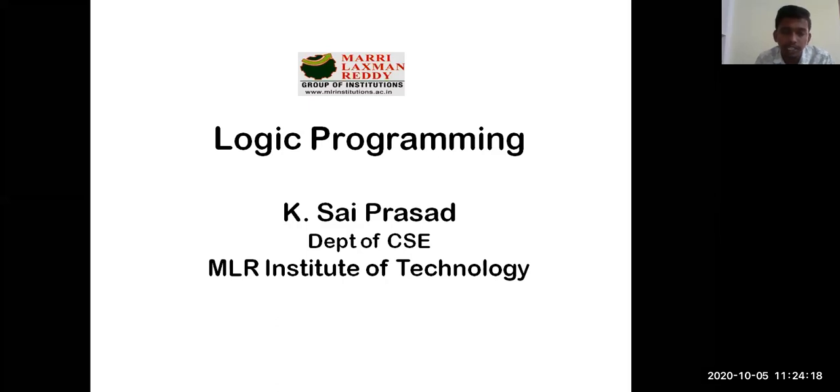So in the initial sessions, I said that we will be learning a programming language for logic programming called Prolog. That is the language we will be learning with respect to artificial intelligence. But because of the restrictions and limitations of our syllabus, we will understand the basics of logic programming using Prolog, and we will not go deep into the concepts of Prolog programming, because that is not the theme of our course.